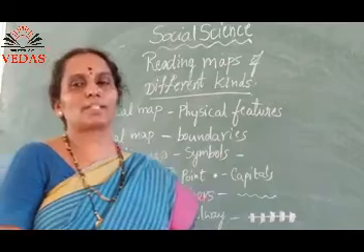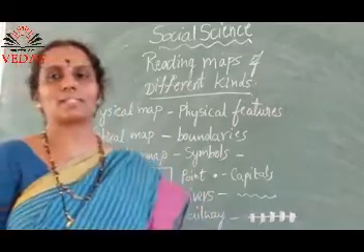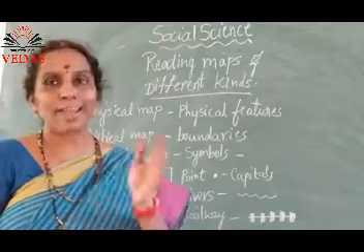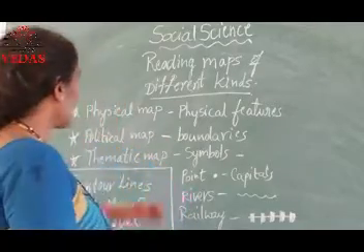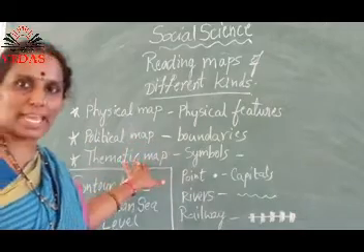Now come back to the lesson. As I said that you have learnt what is a map. Now we are going to know kinds of maps. Physical map, political map, thematic map we have.